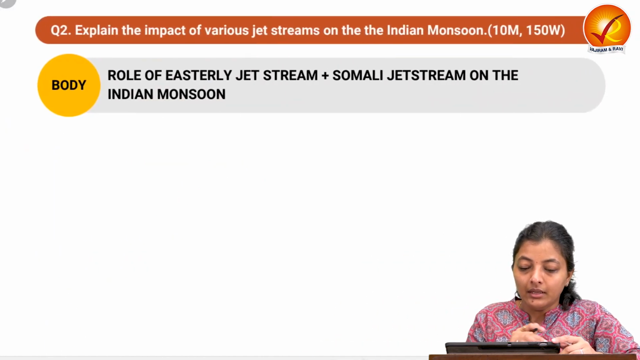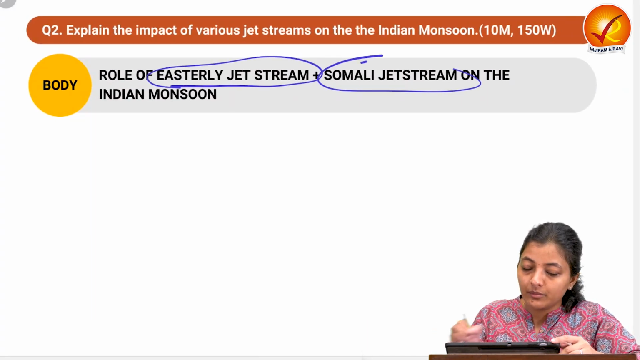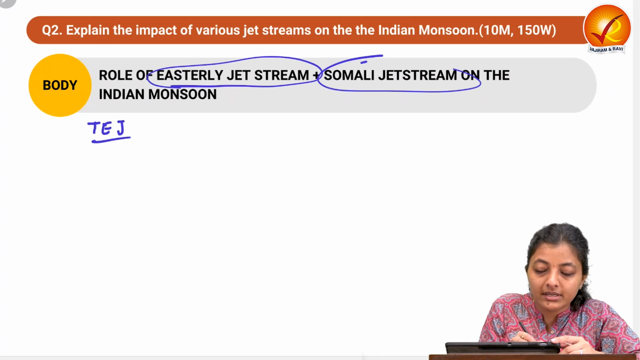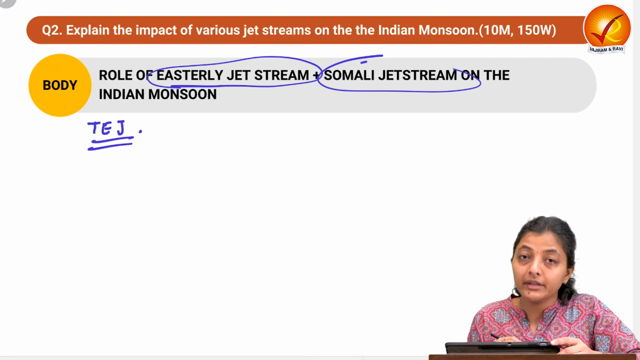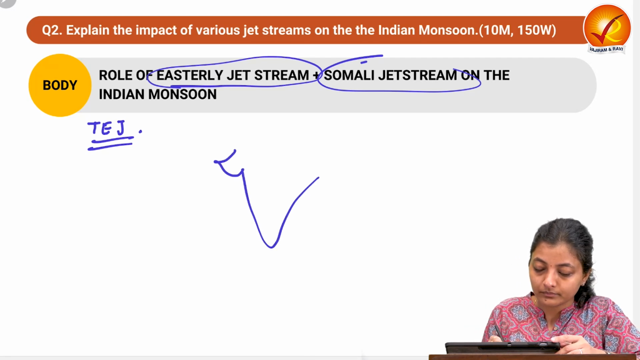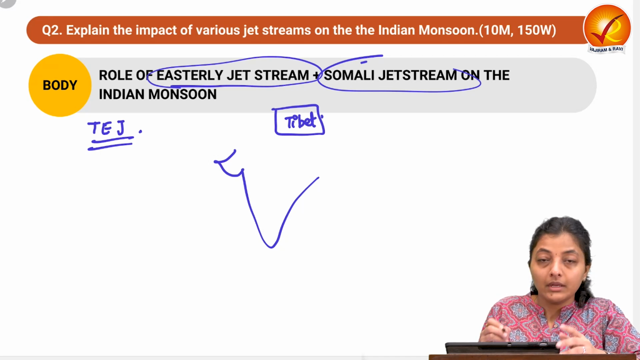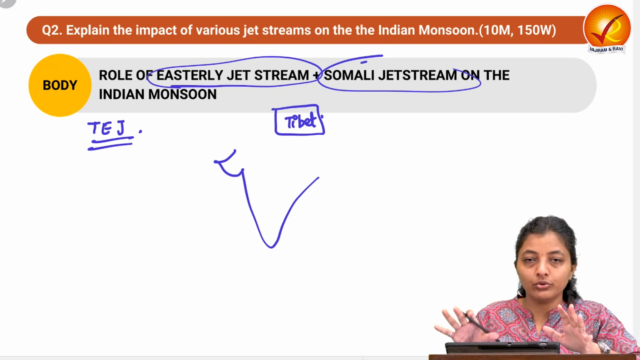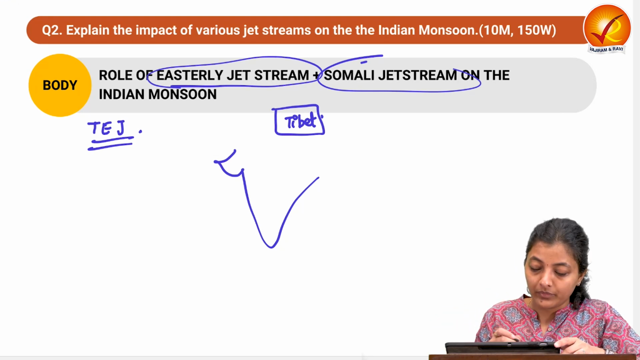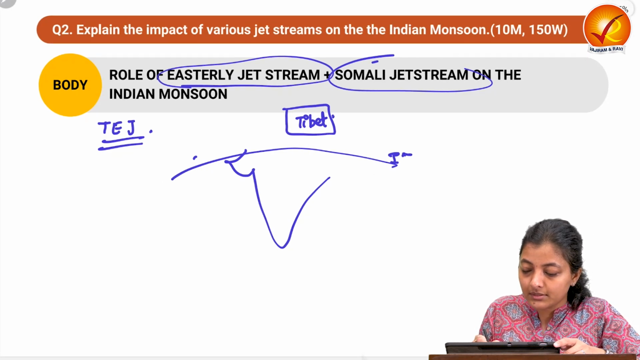First thing. Moving on to the easterly jet stream and the Somali jet stream. Let's see the role of the tropical easterly jet stream in the Indian monsoon. Now this is Tibet. The STWJ has already shifted up, so there is no role of the STWJ till now. Now the monsoon winds, and the ITCZ is over the Ganga plains.